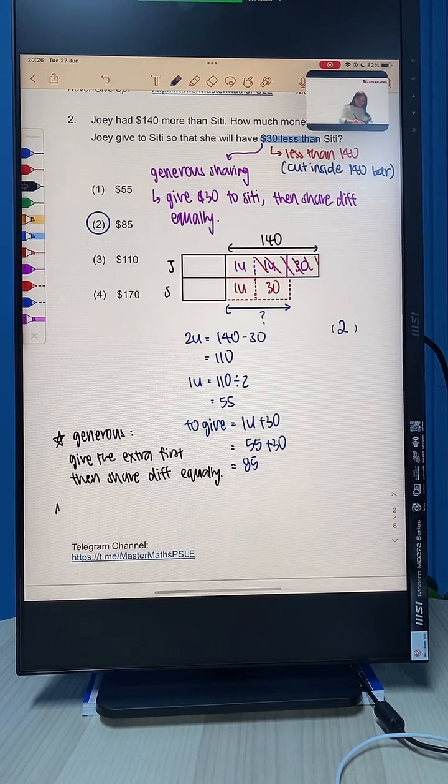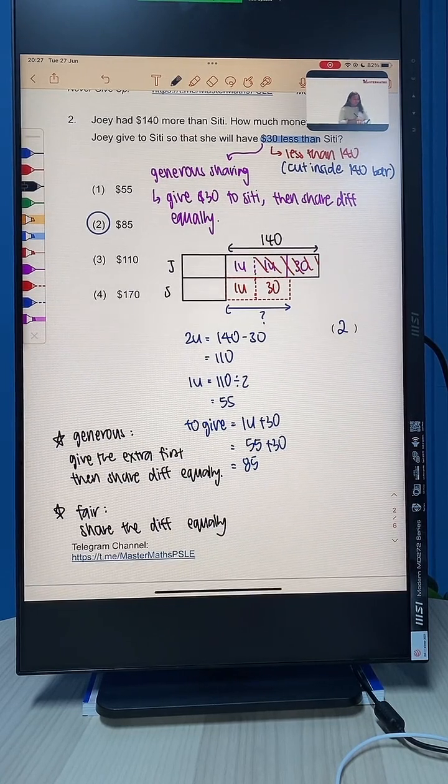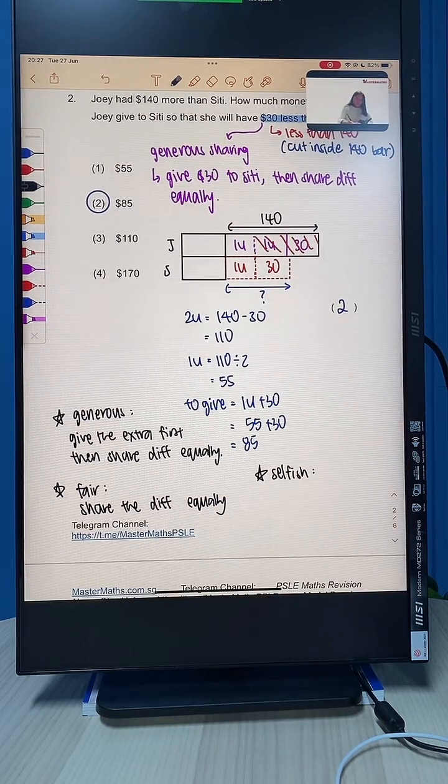If it is a fair sharing, all we have to do is share the difference equally. And if it is a very selfish sharing, which means instead of wanting to have less than Siti, she wants to have more, we keep the extra instead of giving it, then we share the difference equally. Clear?